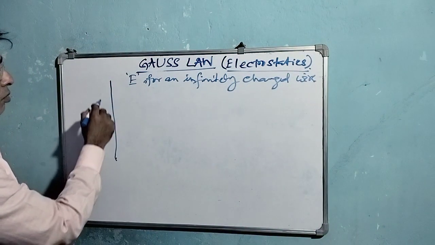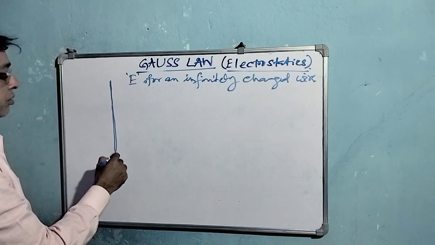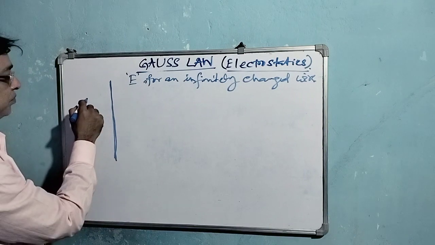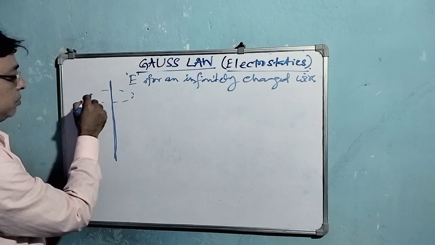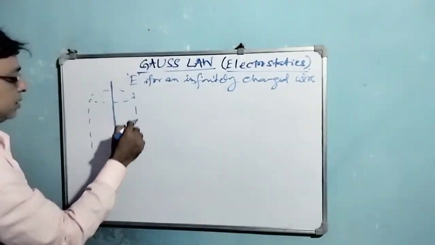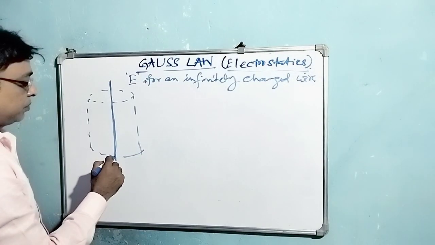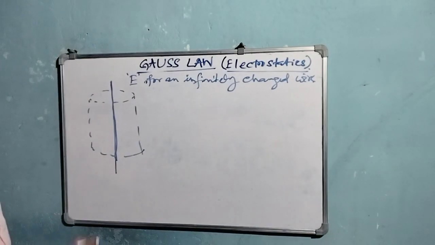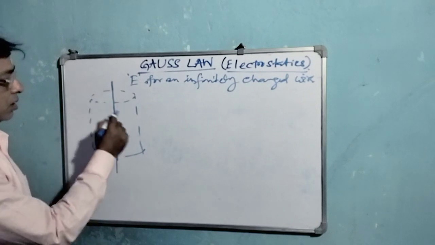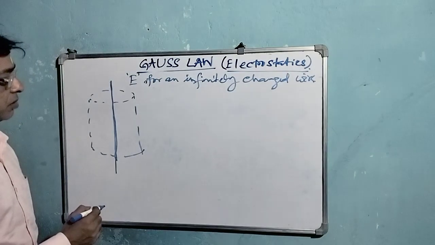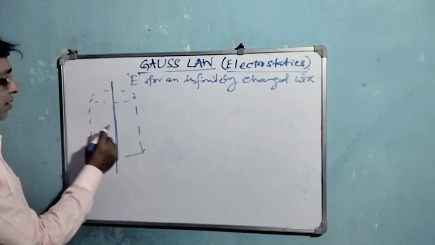For this one, the imaginary Gaussian surface will be cylindrical, because we know that the wire will be in the shape of a cylindrical system. Whenever we are going for construction of the Gaussian surface, it will be an imaginary cylinder.